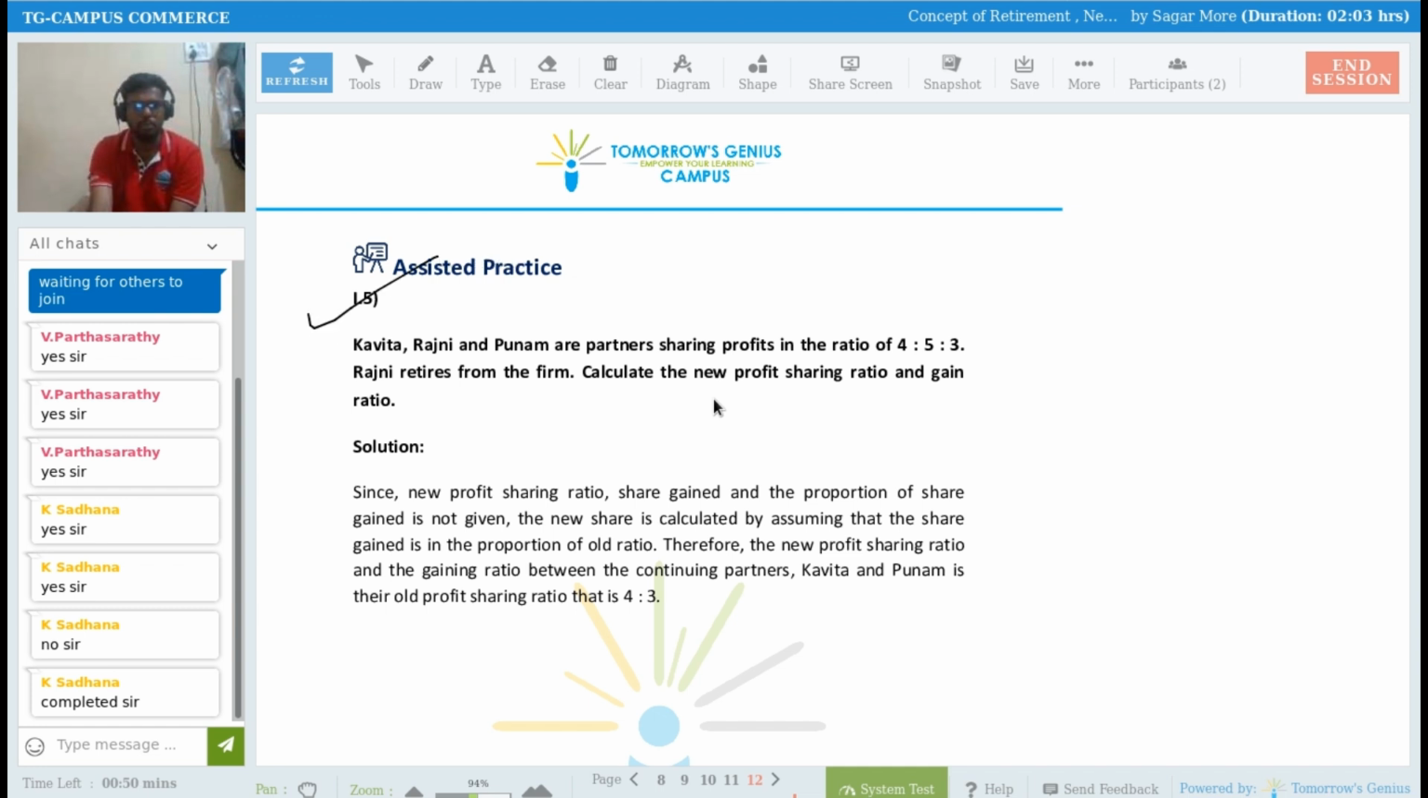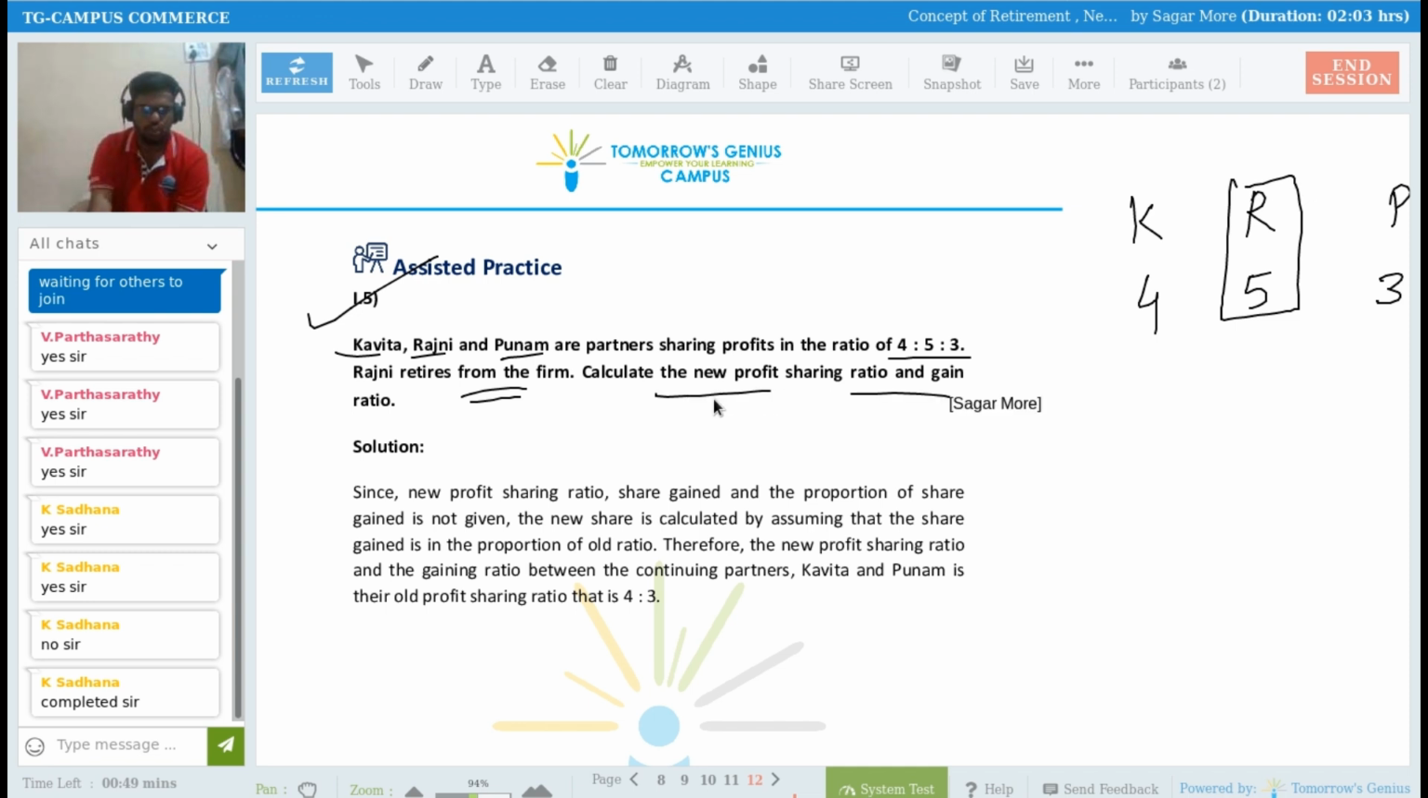Kavita, Rajani and Poonam are partners sharing the profits in the ratio of 4:5:3. Rajni retired from the firm. So Rajni is retiring from the firm. Calculate the new profit sharing ratio and gain ratio, right? This much of information is available.